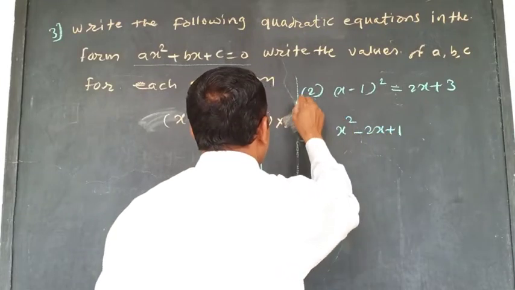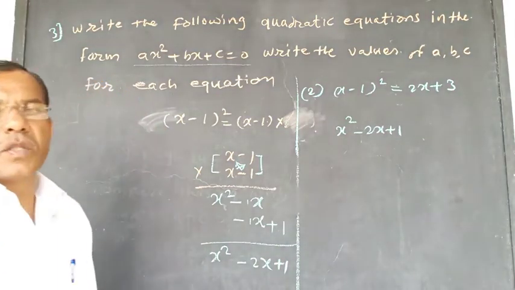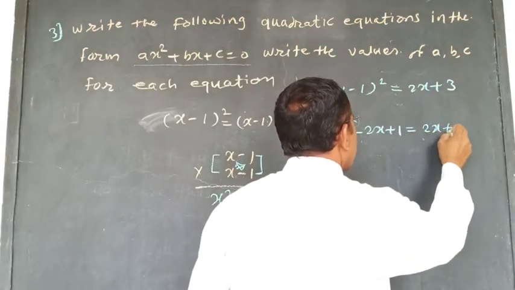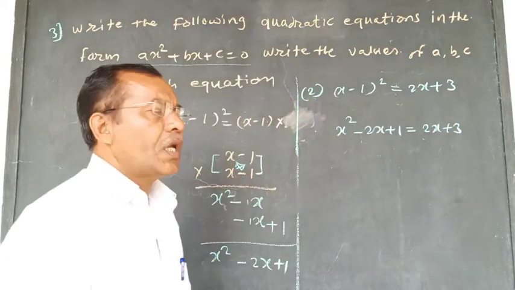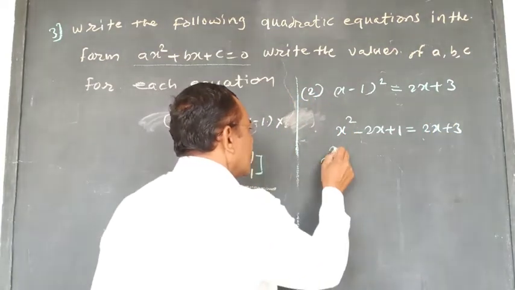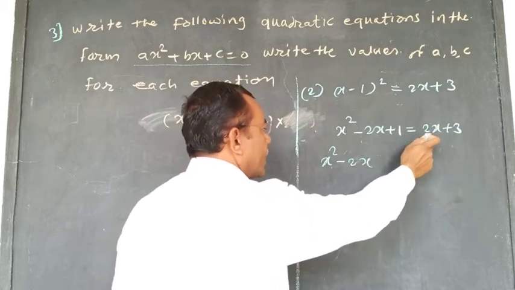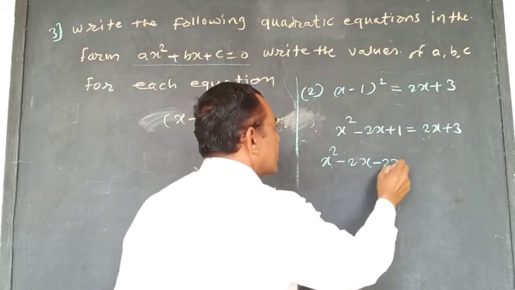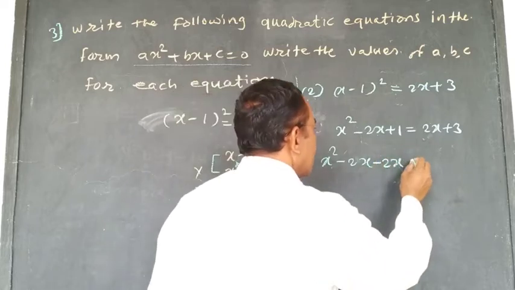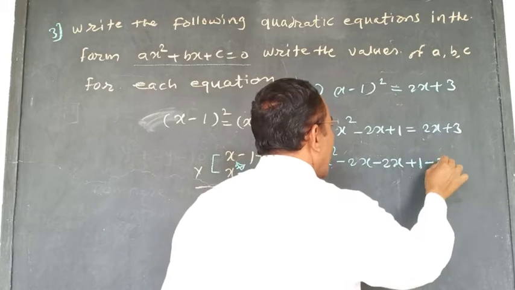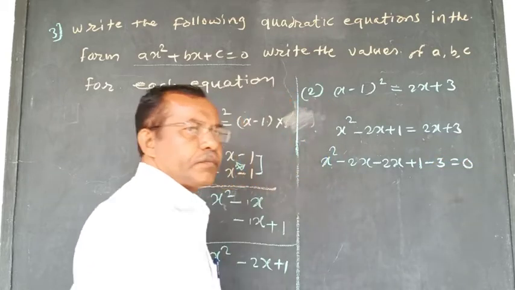It is the format of this here. Is equal to what is here? Is equal to 2x plus 3. Now x square, here minus 2x, this minus 2x becomes here minus 2x minus 2x, plus 1, and this plus 3 becomes here minus 3 is equal to 0.